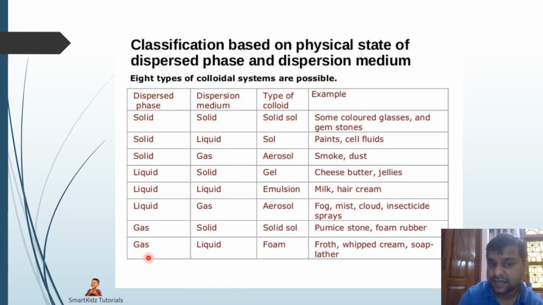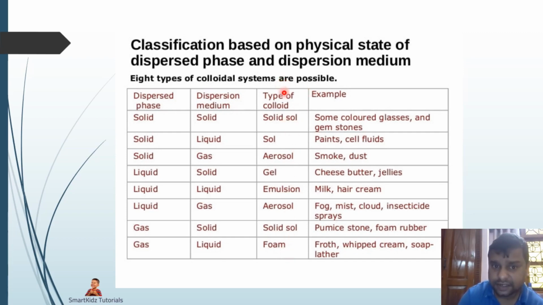And lastly, we have where the dispersed phase is a gas and the dispersion medium is liquid, and in that case we get foam. The foam we get even for shaving foams, and then for even some party foams, and we get whipped cream, and so forth. There are different types of foams available.